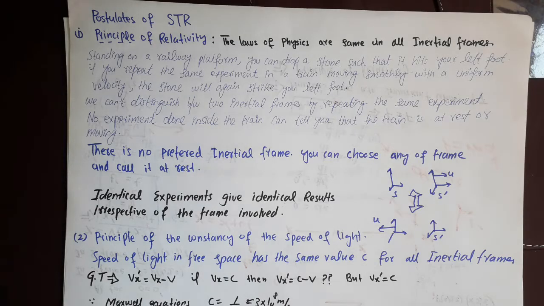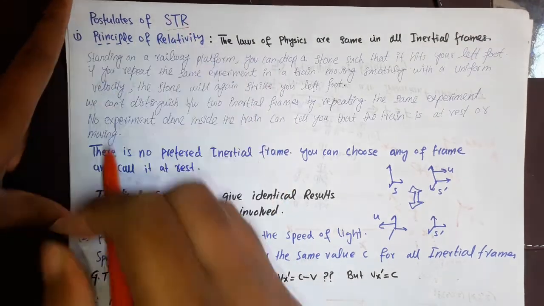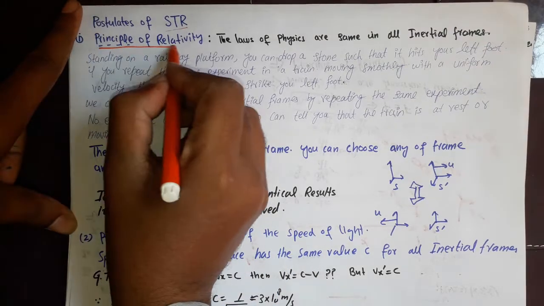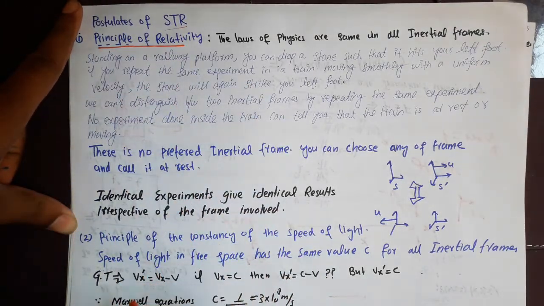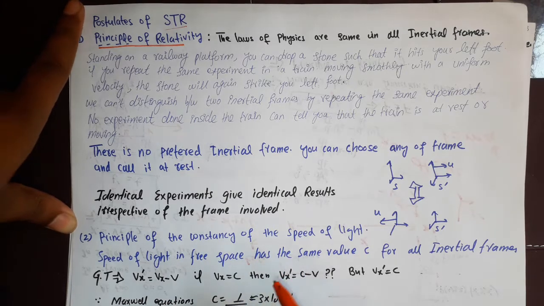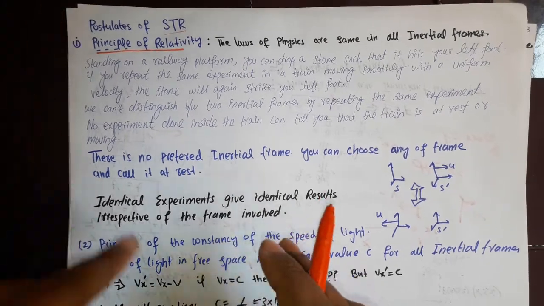So this is my third video on special theory of relativity, and in this video I will be talking about the postulates of special theory of relativity. The first postulate is the principle of relativity, and the second postulate is the principle of constancy of the speed of light. So what is this principle of relativity?